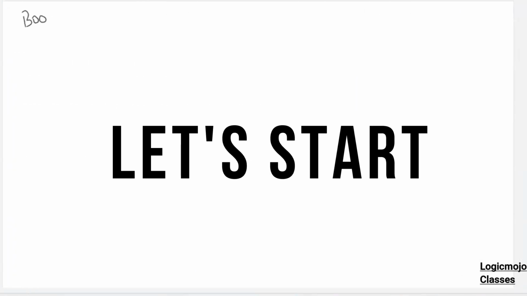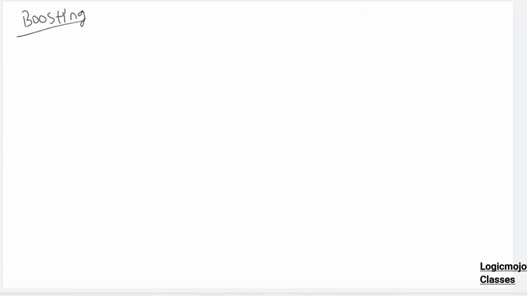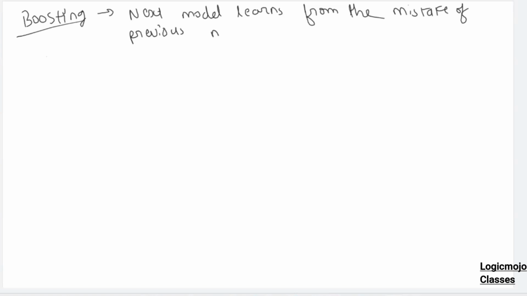Same way we have boosting strategies. So in boosting, let's start with AdaBoost. So boosting the principle, I'll tell you what's the principle of boosting. Principle of boosting is next model learns from the mistake of previous model.